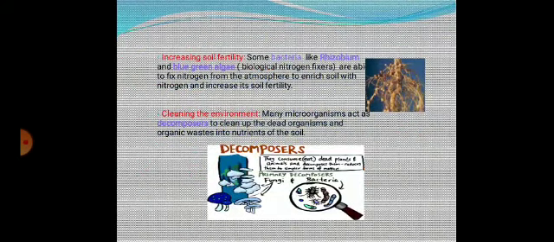Increasing soil fertility. Some bacteria like Rhizobium, and blue-green algae, which are called biological nitrogen fixers, are able to fix nitrogen and improve the soil fertility. Cleaning the environment. Many microorganisms act as decomposers to clean up the dead organisms and organic waste into nutrients of the soil.